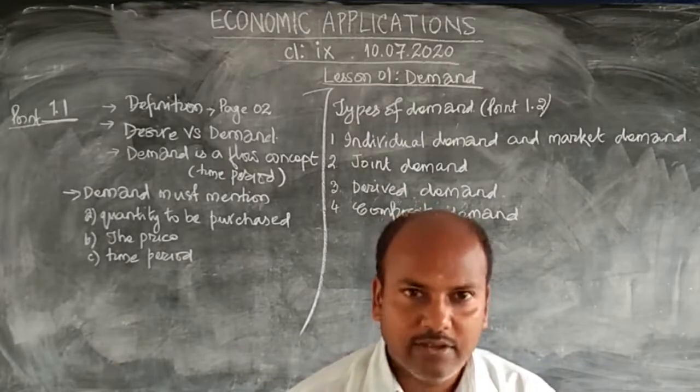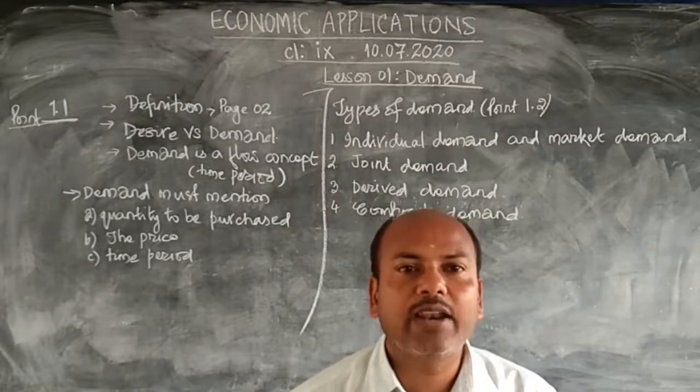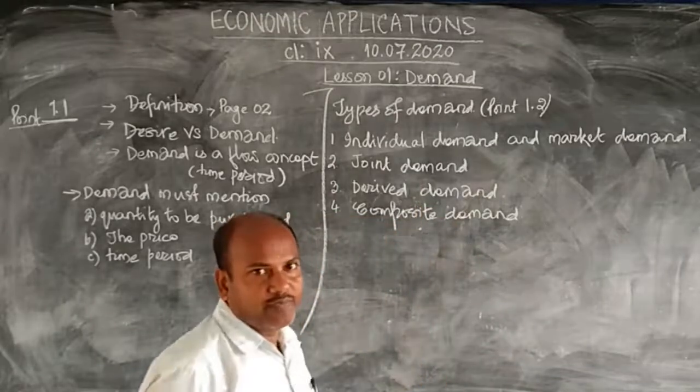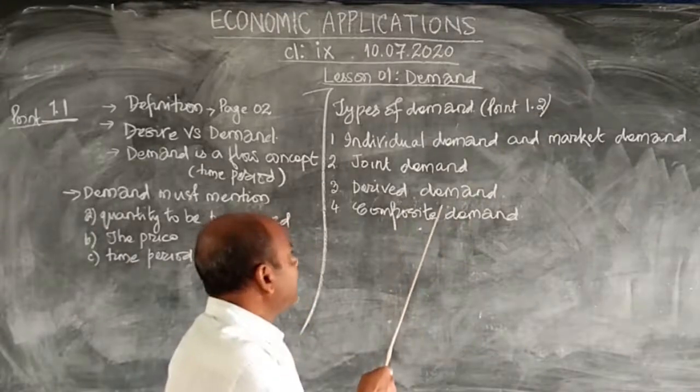Do you do that? Those commodities which are jointly demanded, they are called joint demand. Okay? Understood? Joint demand. Next is the derived demand.